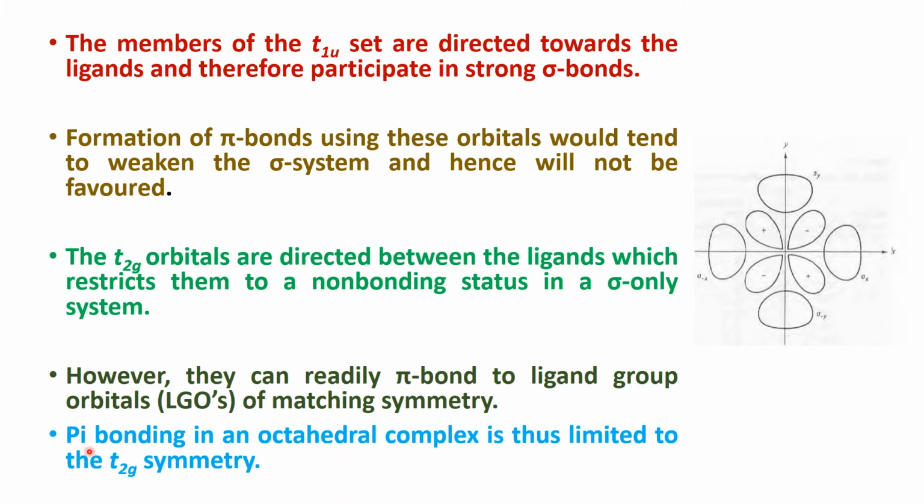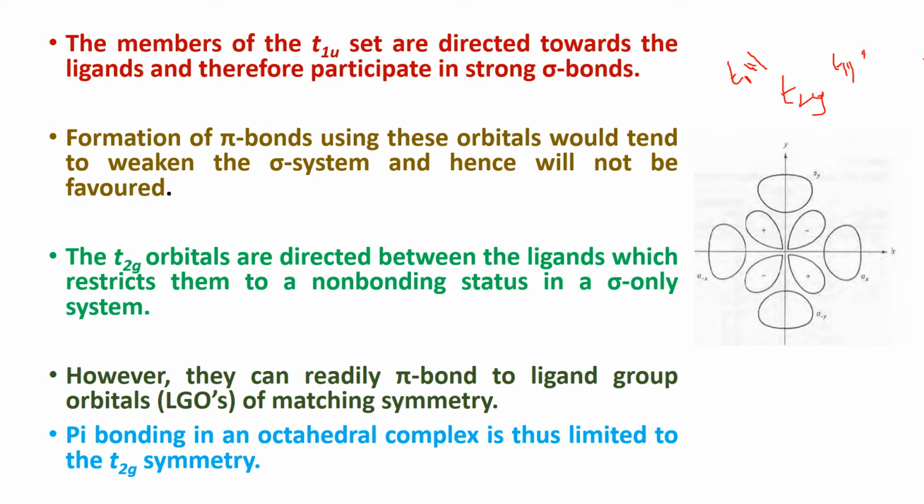Therefore, pi bonding in an octahedral complex is thus limited to the T2G symmetry. Okay, there are ligand group orbitals with irreducible representations like this: T1U and T2G and T1G and T2U.